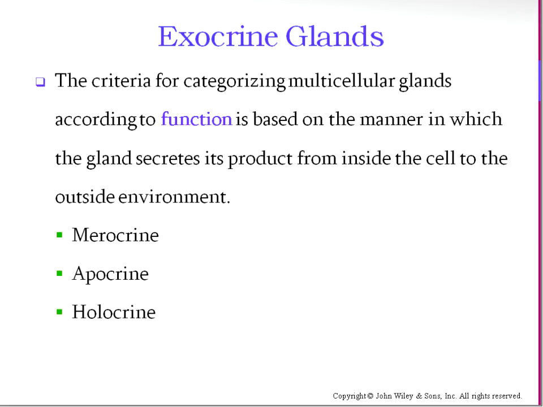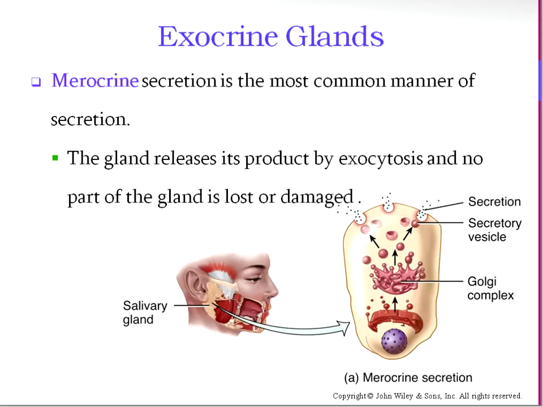differentiation. Now, the functional distinction between them divides glands into merocrine, apocrine, and holocrine. And this has to do with how the secretions are produced from the cell and basically put into the external environment. So, merocrine secretion is the most common manner of secretion.